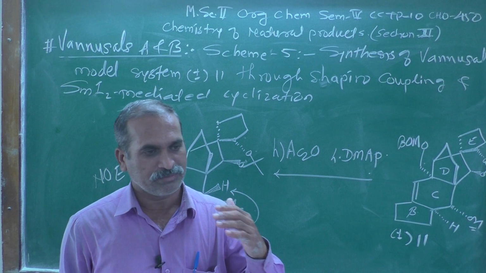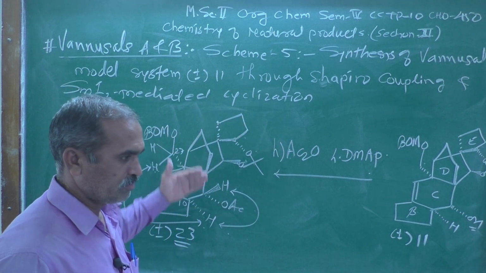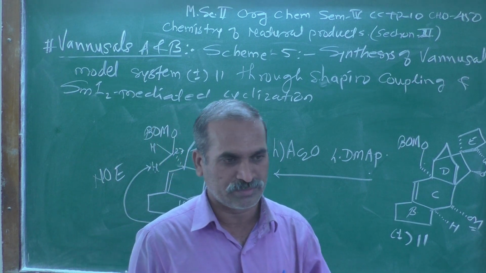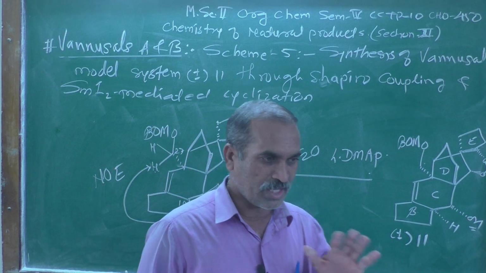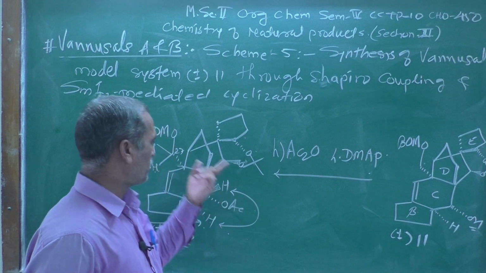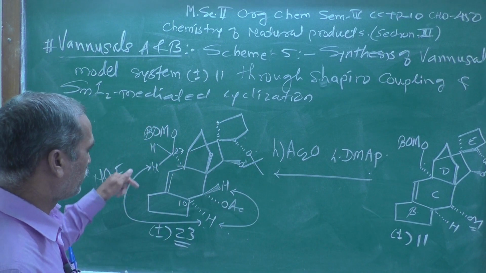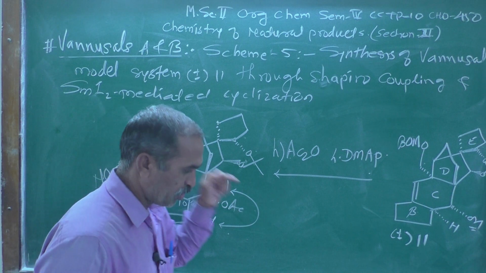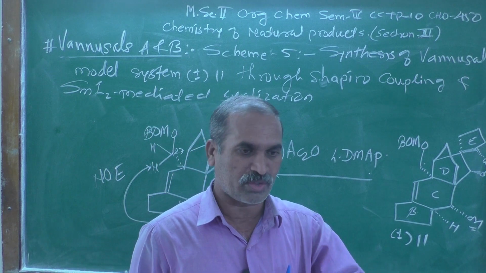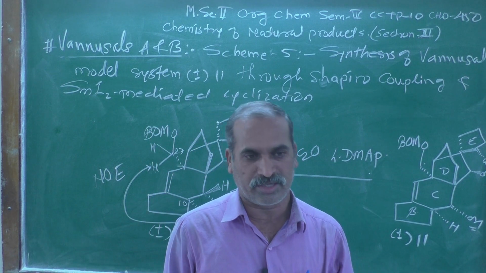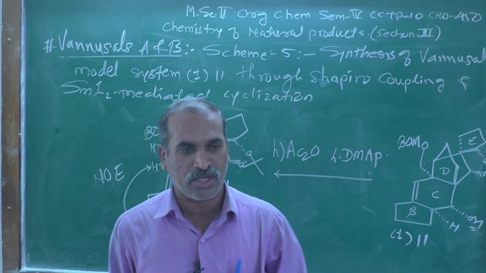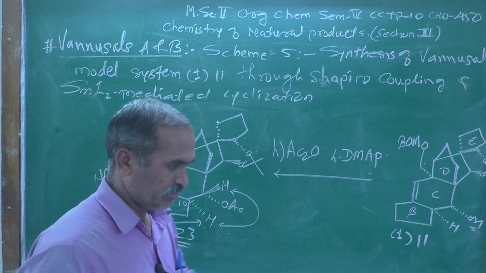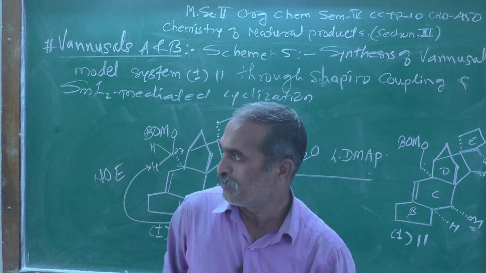What is happening once you take a normal spectrum of this target molecule, and after that you irradiate, meaning double irradiation? Those protons which are irradiated give a negative peak, and those are showing us the NOE effect.